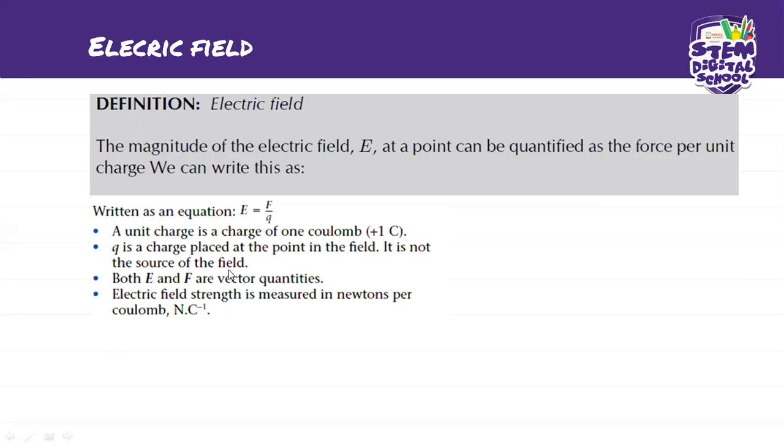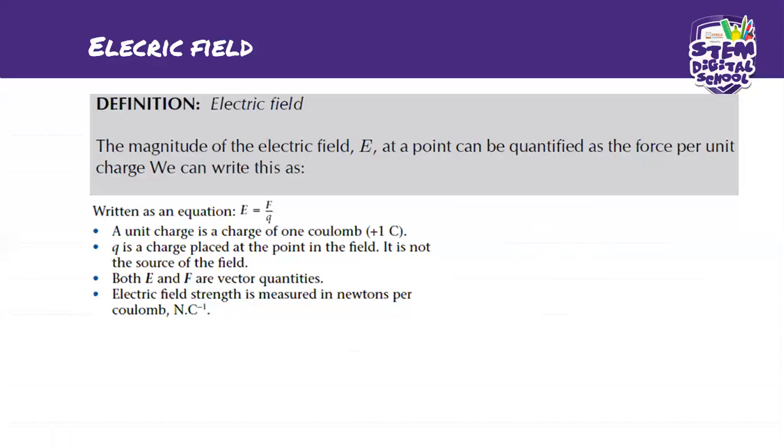So it doesn't create the field; as you see them placed, they just show the electric field strength or the electric field lines. They are not the source of the field. They just happen to be placed at a point in the field. Does that make sense, guys? I hope that it does. So both E and F are vector quantities. Electric field strength is measured in newtons per coulomb.